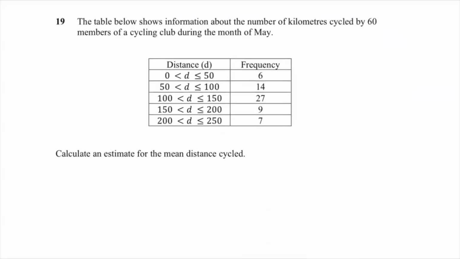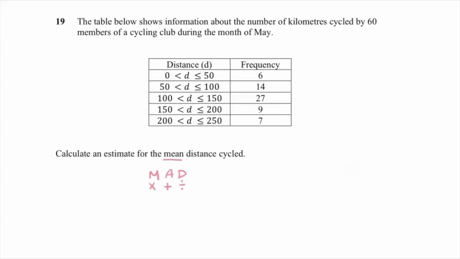Okay, we're being asked to estimate the mean distance cycled. Mean. How do we find the mean? We add, then divide. But this mean is in a table. So this is the MAD method. The MAD method tells us to multiply, add, divide. So my first step is to multiply.